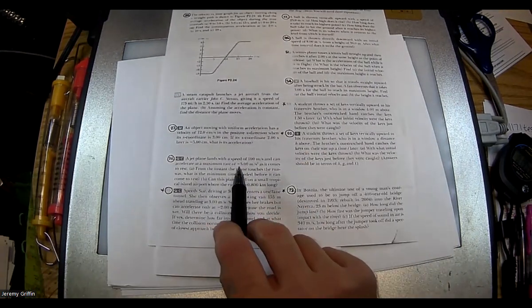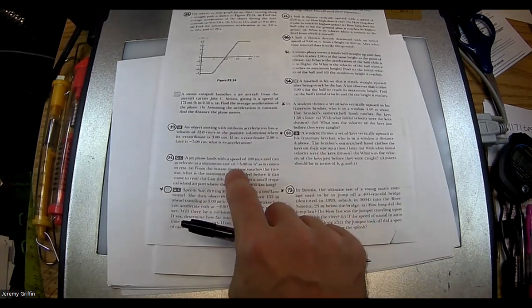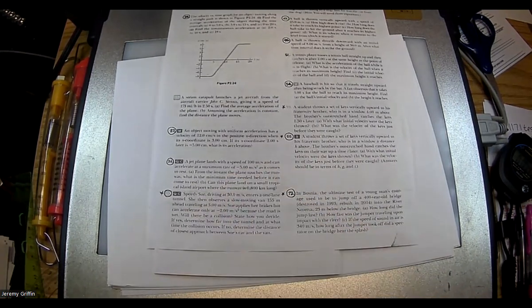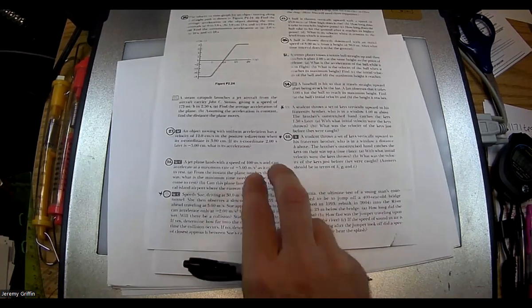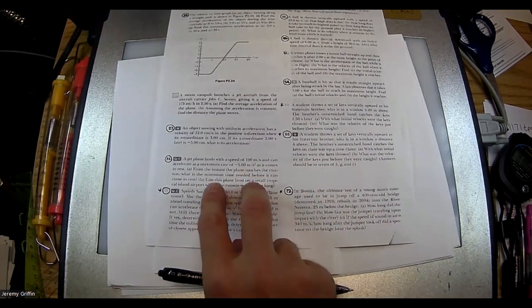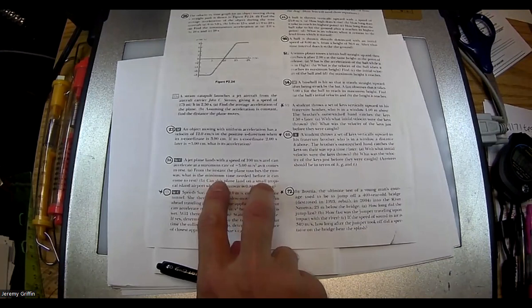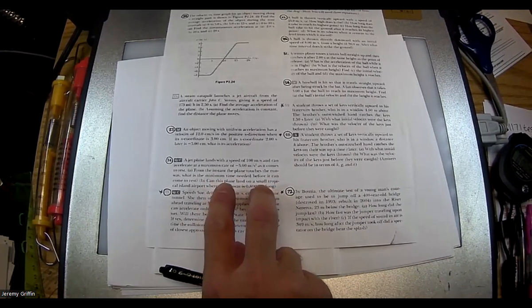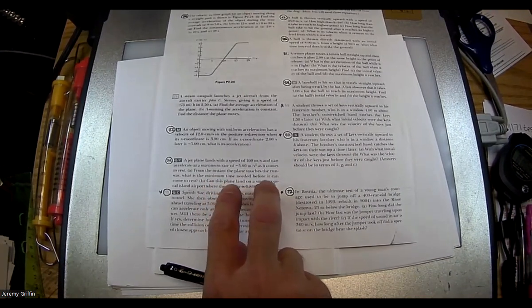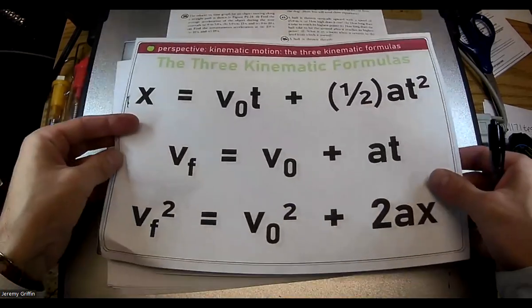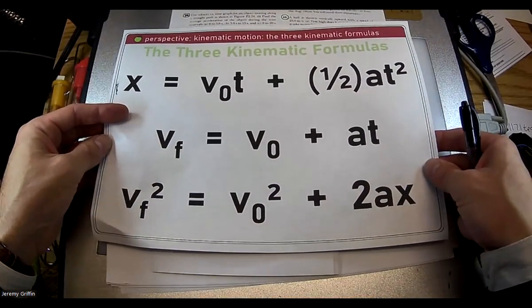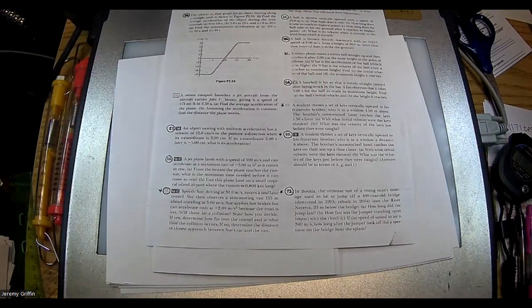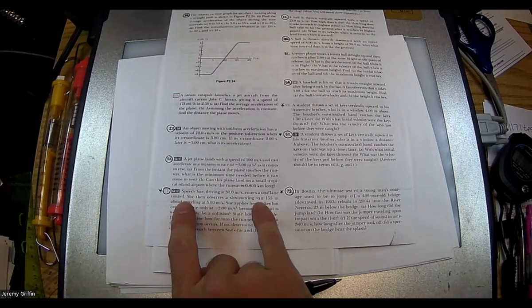34. Jet plane lands with some speed and can slow down at some rate, which is a negative acceleration. That's the rate it can slow down. 2 questions. How much time does it need to come to rest? And how much distance does it need to come to rest? Can you guys just pop into here and get the answers? 20 seconds. Maybe make some graphs. That might be the answer. I don't know. I think so.